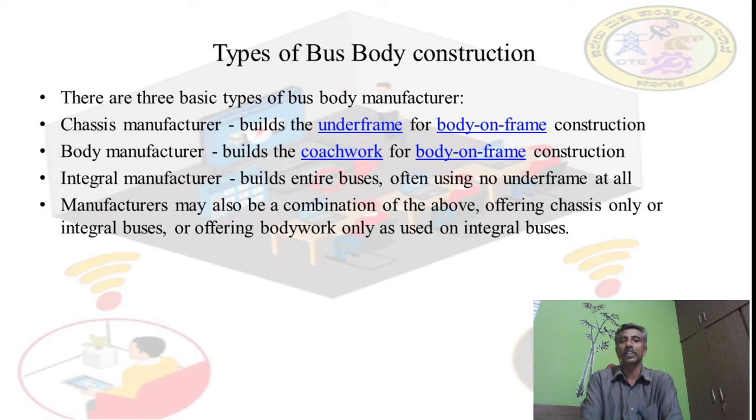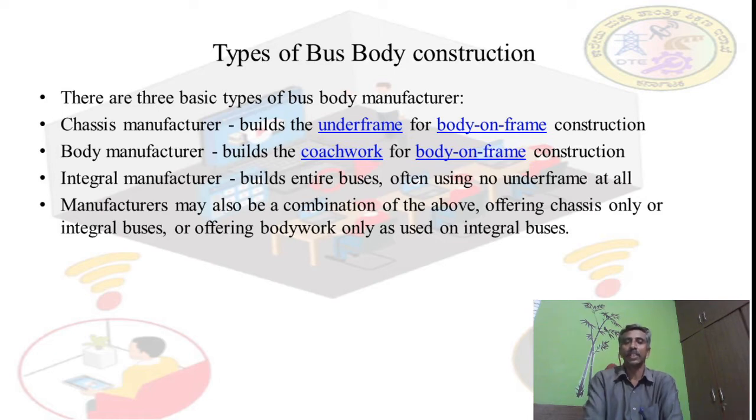The next one is the integral manufacturer, who builds both chassis and body, making integral manufacturing. An integral manufacturer builds the entire bus using no underframe at all. A manufacturer may also be a combination of the above, offering chassis only or integral buses, or offering body work only as used in integral buses.